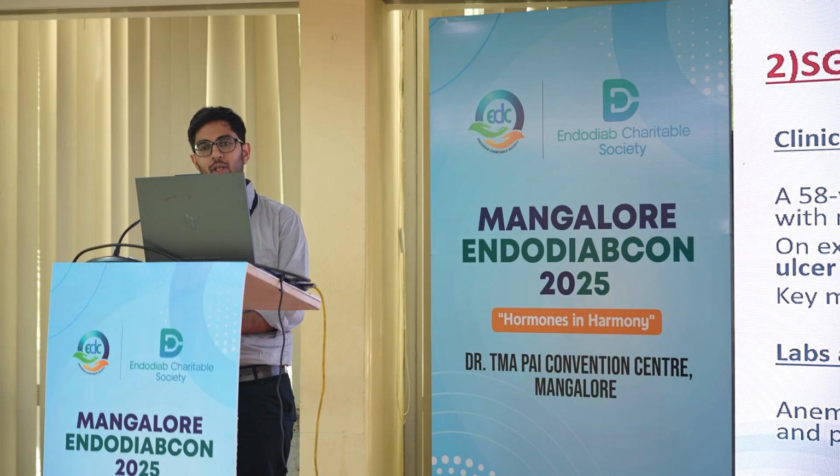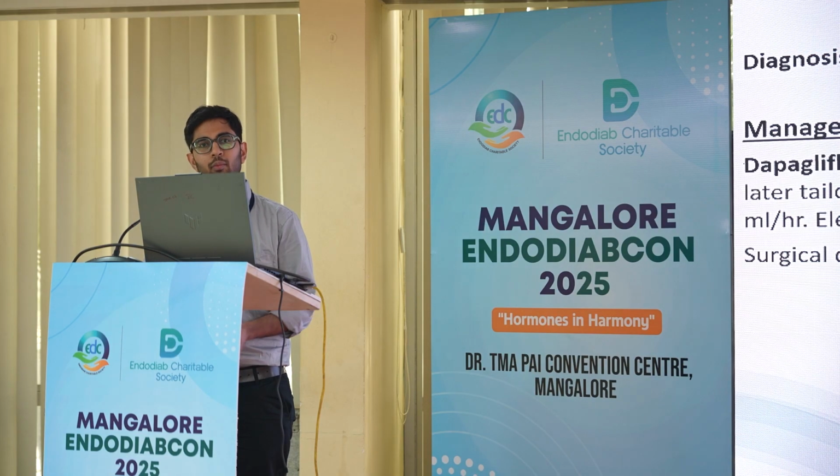Labs showed ABG with metabolic acidosis, a pH of 7.23, a low bicarbonate of 17 and a high anion gap of 18, which was suspicious of euglycemic DKA, hence serum ketones were sent, which also came positive. However, the blood glucose was in the normal range, about 131, indicating euglycemic DKA. So he was diagnosed with euglycemic DKA precipitated by an infected diabetic foot ulcer, likely due to SGLT2 inhibitor use.